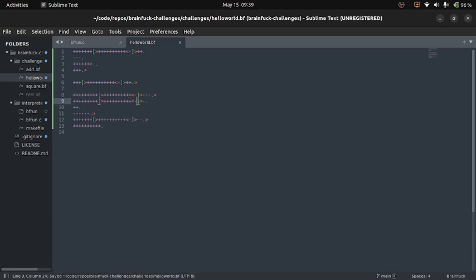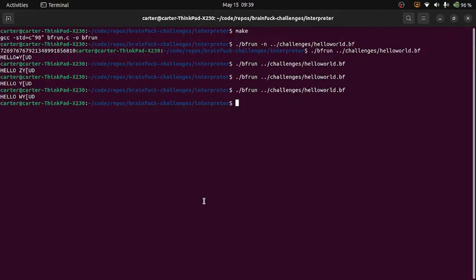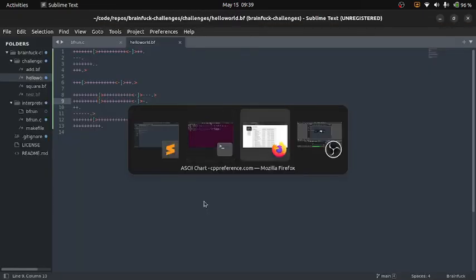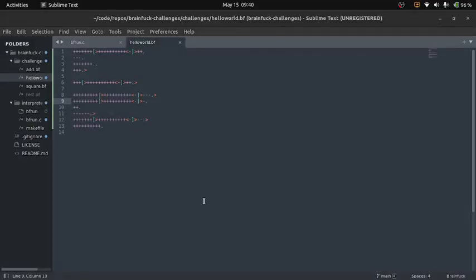Yeah, that should be O. Why is it not O? Because that's 90, and then we loop through, then we shift over and subtract 1. Ah, yes, because it is 79, now that I look at it, so just 1 plus.